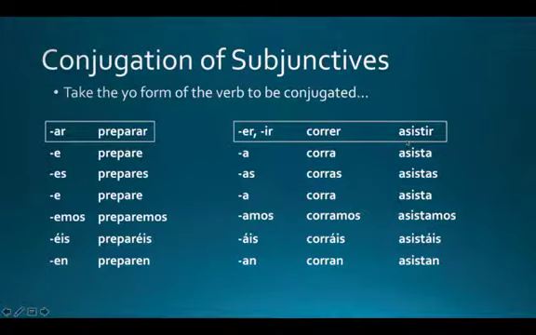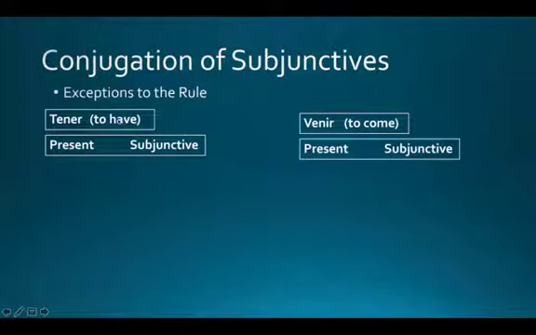There are also some exceptions to the rule, of course. Two that I'll go over in this video are tener, which is to have, and venir, which is to come, because the conjugations of these two are similar in the subjunctive tense as well as in the present tense. So I think it's interesting to compare the two.